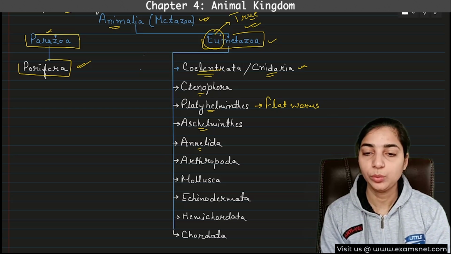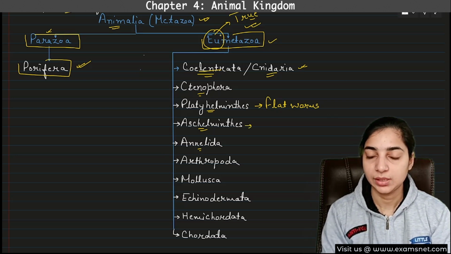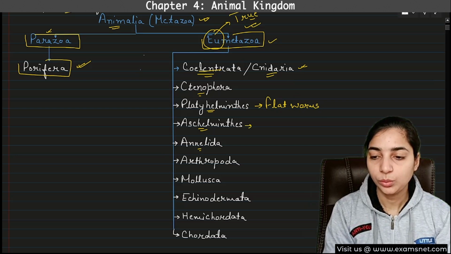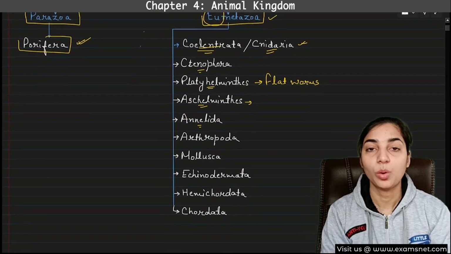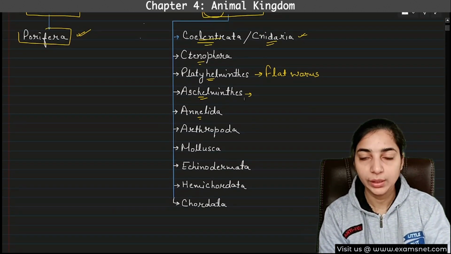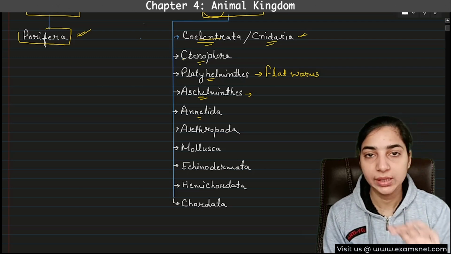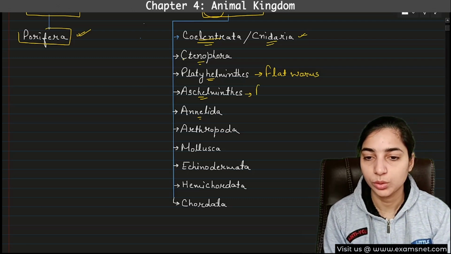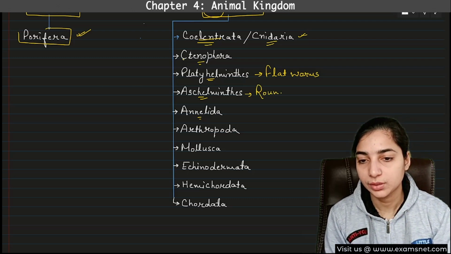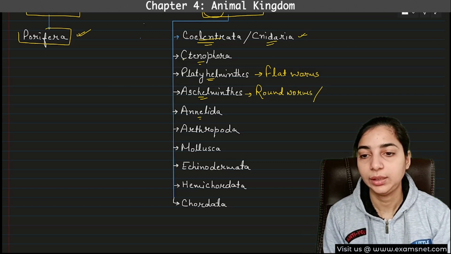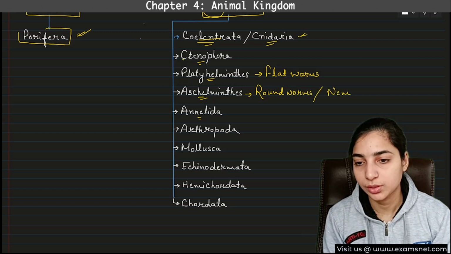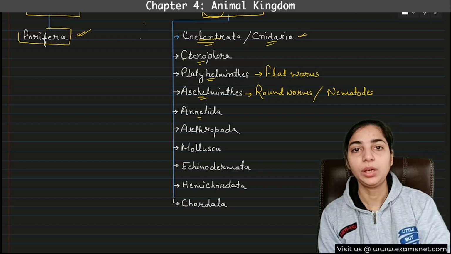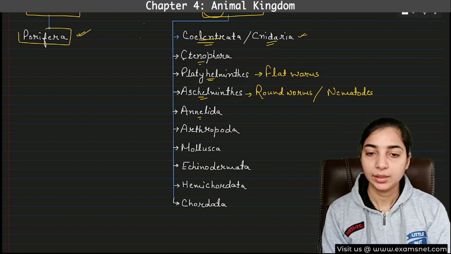Aschelminthes are also known as roundworms or nematodes or nematohelminths, because their body is round in shape.